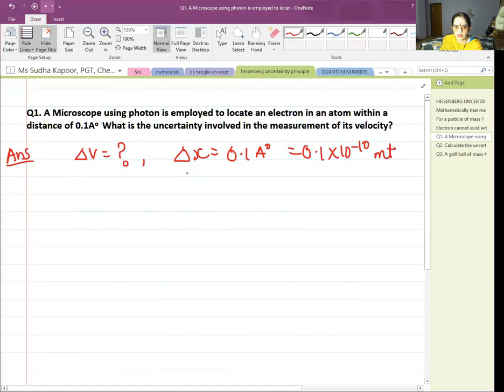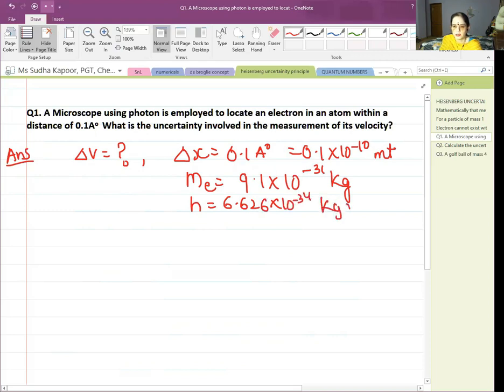Now we are talking about the electron, that is the mass of electron is equal to 9.1 into 10 to the power minus 31 kg. It is the NCERT solved example, students. Now h is equal to 6.626 into 10 to the power minus 34 kg meter square per second.